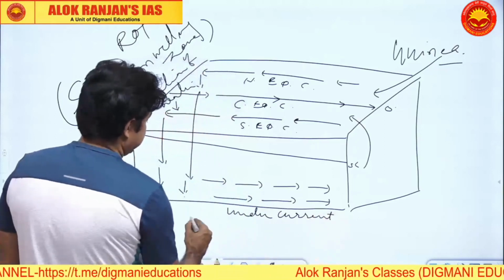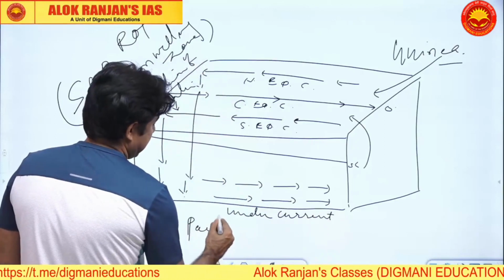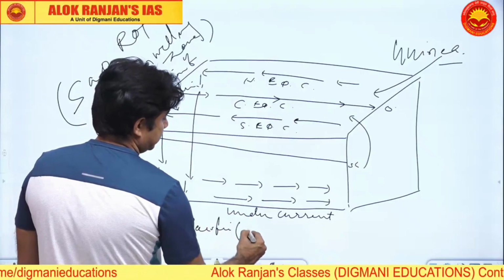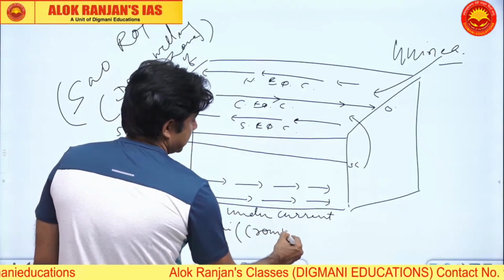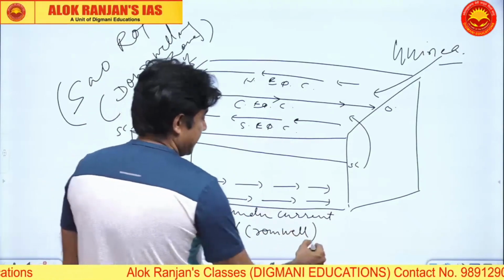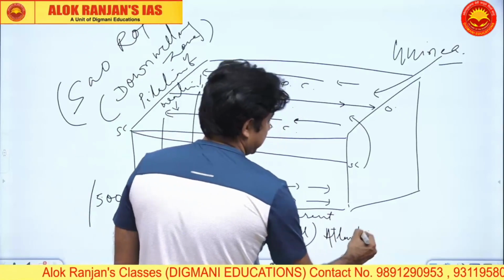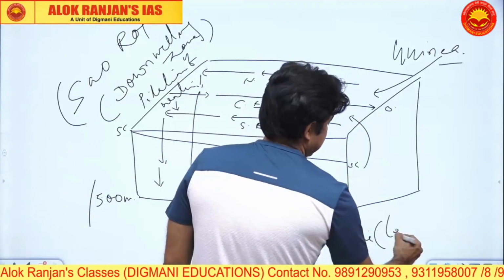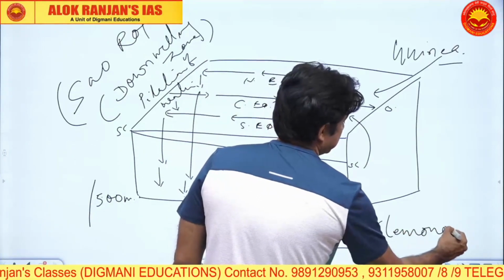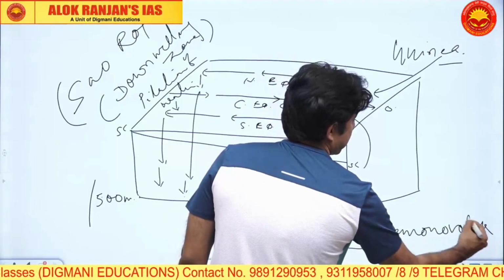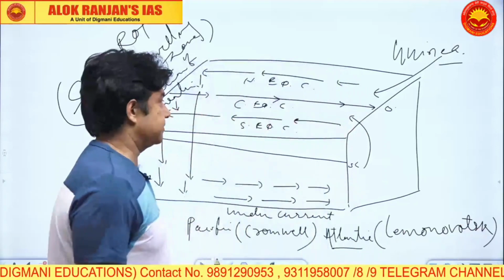Now in the Pacific, if this diagram is taken for the Pacific, this will be called Cromwell current because Cromwell discovered it. And if we are taking the case of the Atlantic, it will be called Lomonosov current.